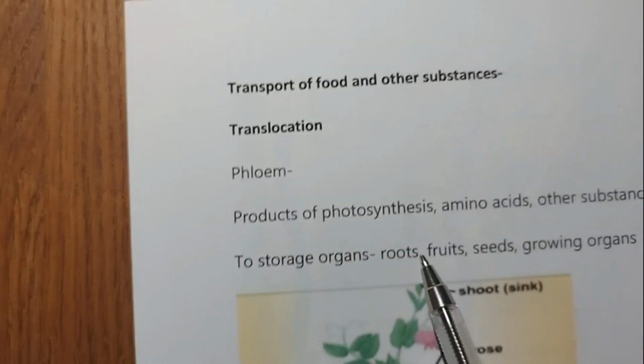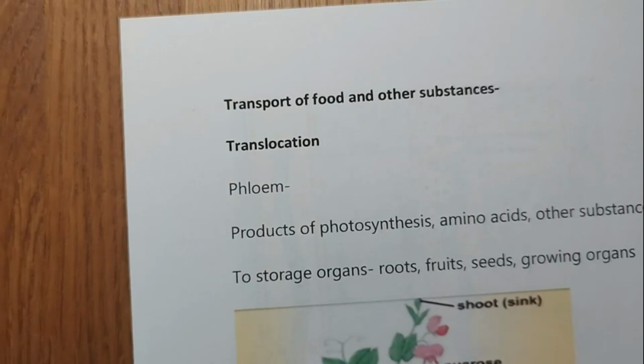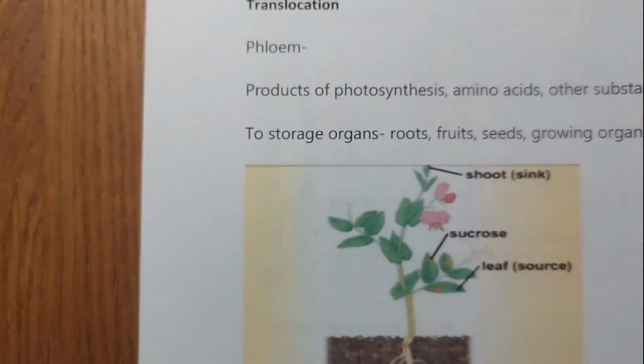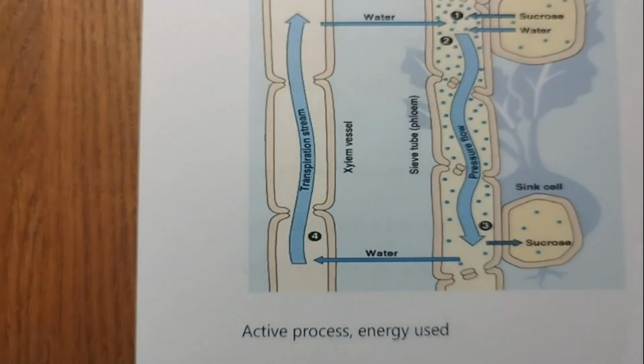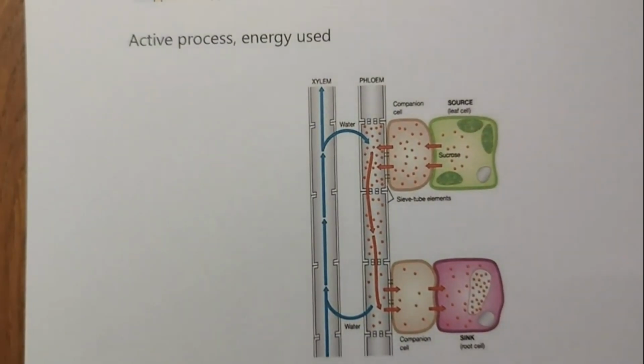The translocation of food and other substances takes place in the sieve tubes with the help of adjacent companion cells, in upward as well as downward direction. So this is the explanation of the translocation.